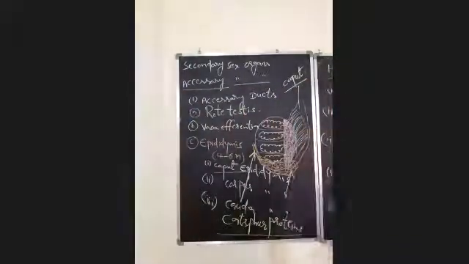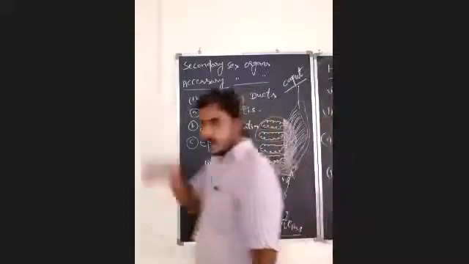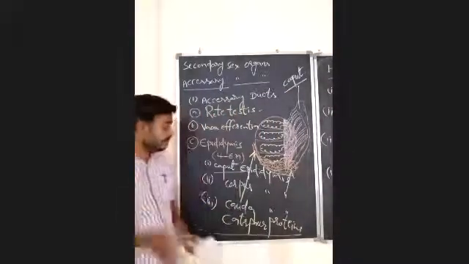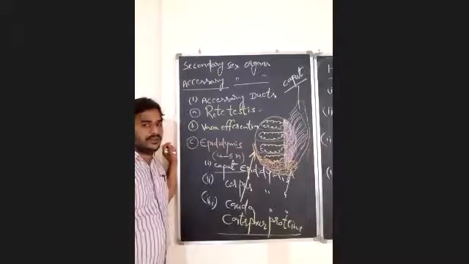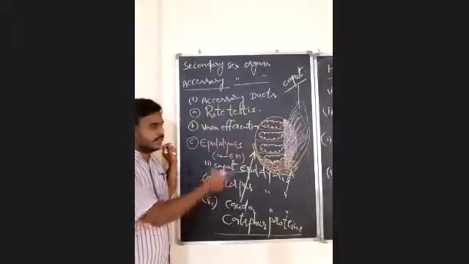Which proteins will make the immotile spermatozoa become motile? That is Caspar proteins. Caspar proteins will convert immotile spermatozoa into motile spermatozoa. So inside this epididymis, spermatozoa interact with the Caspar proteins, and only then will they become motile. Because of that, there is no need of cilia inside this epididymis.